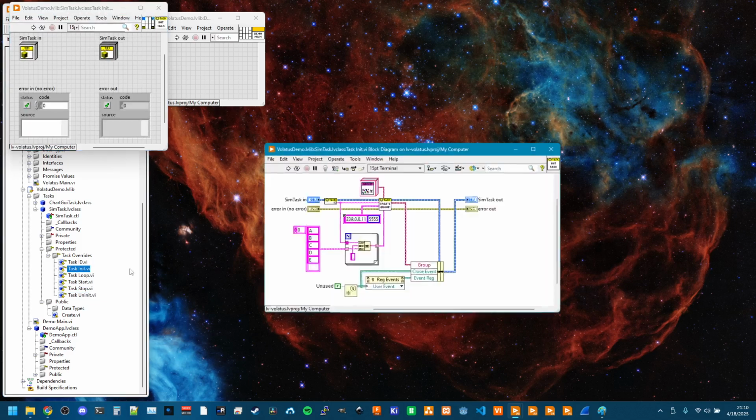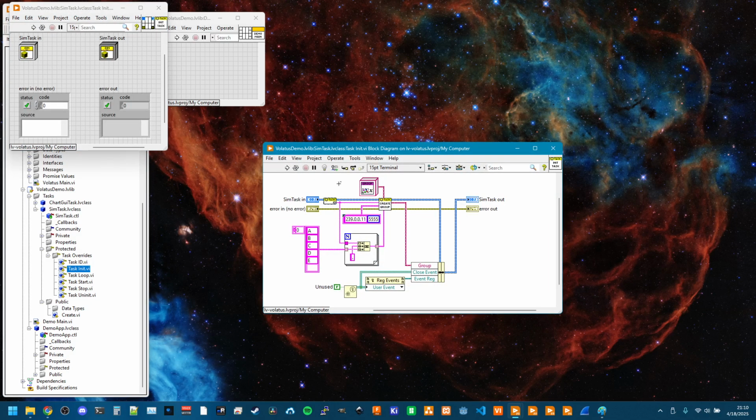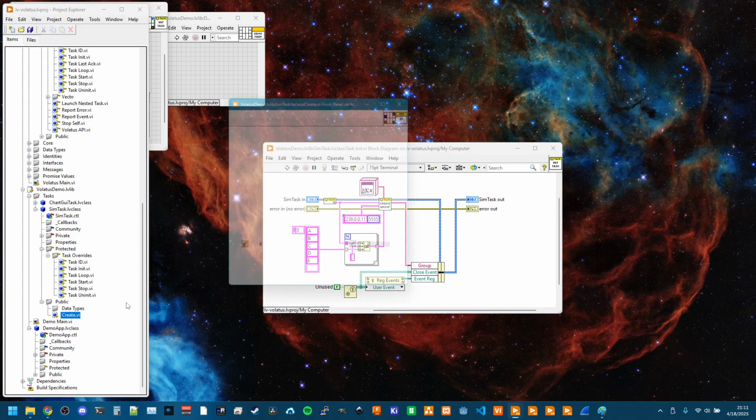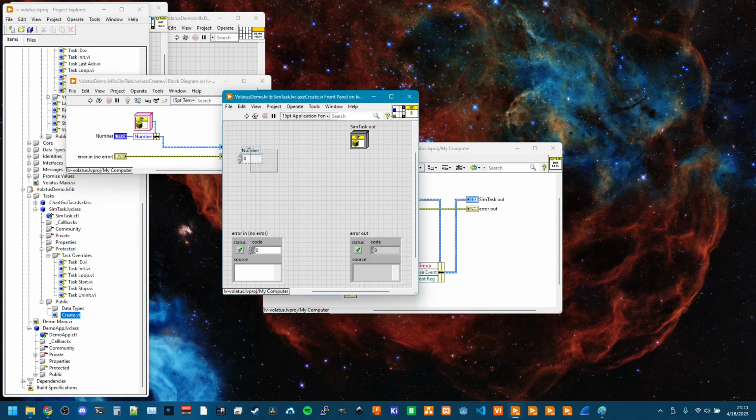So the task init, all it does is get the task's ID and use that to create a corresponding group. The way these are done is that the top level app keeps track of the count of the number of actors that have been launched and gives them a number.